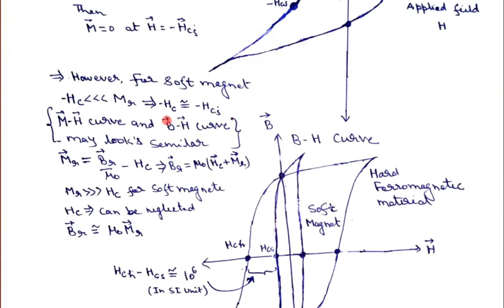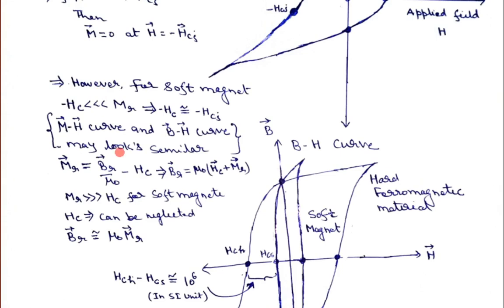Then the graph may look quite similar. That is for the case of soft magnets only. Remember how it will come. Let us say I have explained this formula. Let us say when B becomes equal to 0, or let us say H becomes equal to HC.